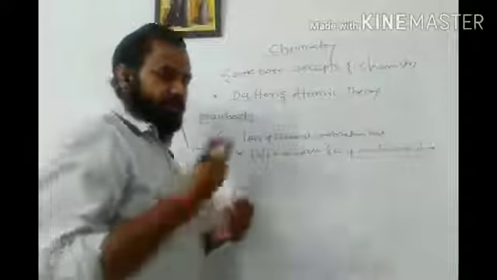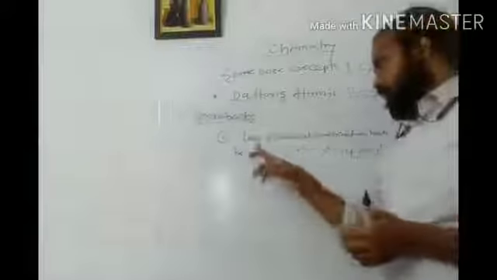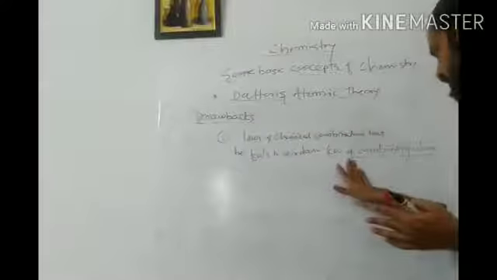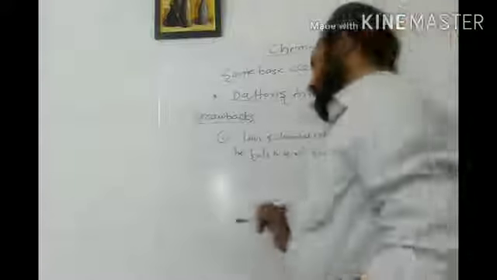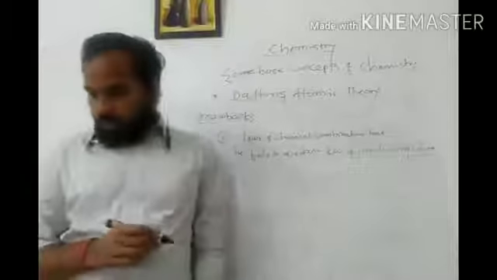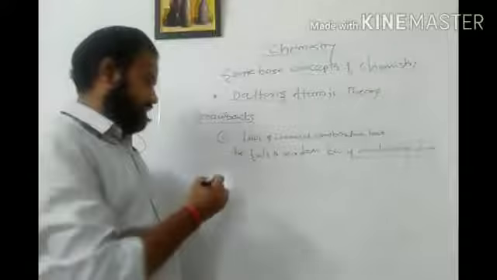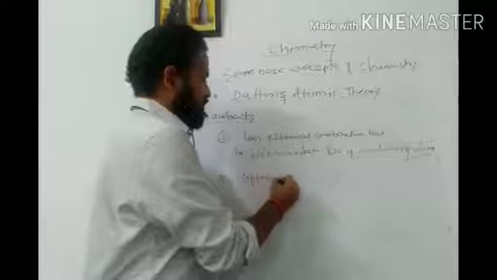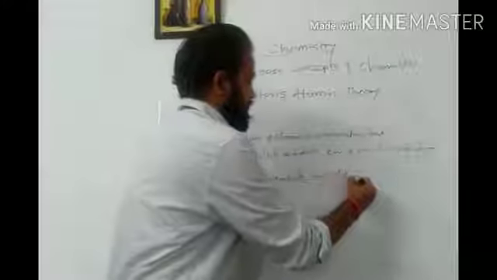For example, if we take two elements and form a compound from them, according to the laws of combination the compounds are formed, but how they combine by volumes, he fails to explain. Then the second drawback of Dalton's atomic theory is that he could not explain why atoms of different elements have different valencies. Different elements have different valencies.